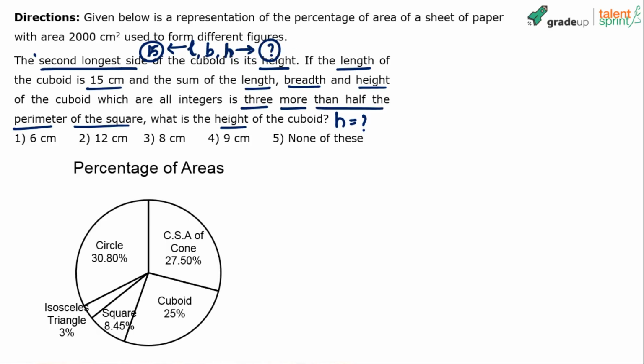So height will be definitely less than 15. If I look at the options, all the options are less than 15, so no elimination as such, right? Height should be less than 15. Why? The longest is 15. Height we know is second longest. Now what else do we know?